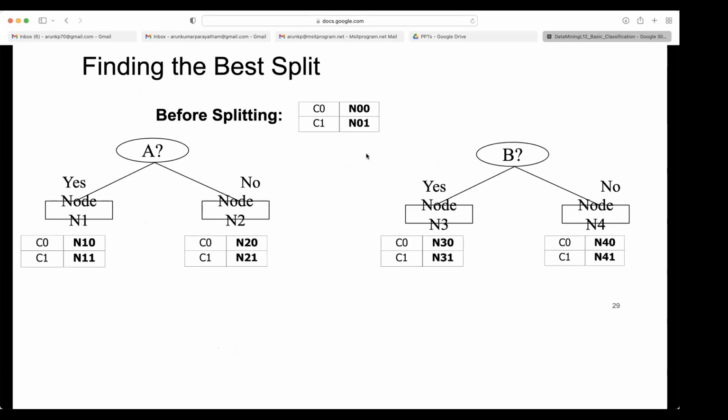So examples are given here. Before splitting, the counts are N00 and N01. After splitting, you got in the first branch N10 and N11. This is the left branch, and in the right branch you got the distribution N20 and N21. Then you get the probabilities. The probability of C0 here is how much? N10 by N10 plus N11. Similarly, for C1 you compute the same thing. Then for the other node also, you compute the same probabilities.